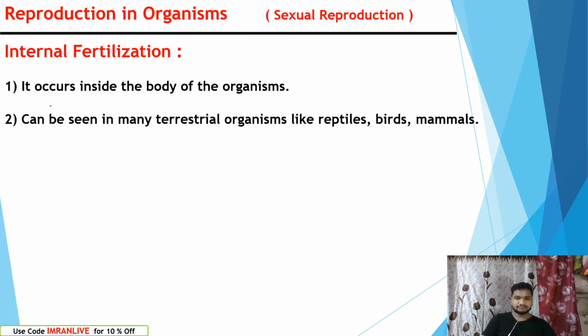Internal fertilization. Internal fertilization is nothing but it occurs inside the body of the organism. Generally, in higher organisms like reptiles, birds, and mammals, they have well developed copulatory organs. During copulation, they release sperms into the female vaginal tract. There, the sperms travel towards the ova. The fertilization occurs inside the female body. That is internal fertilization. Internal is mostly in the female body only. So that is internal fertilization.